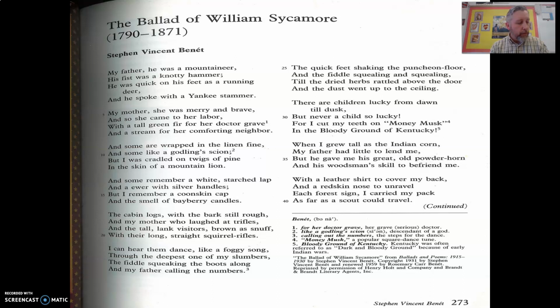So in stanza 1, how does he describe his father? His father was a knotty hammer, right? And so what would you think that would mean if he was a hammer? It means he's probably pretty tough, right? Because hammers are something that we use to drive nails into walls. Okay, so basically he's describing his father, he's describing his mother, and then basically he's telling us about his